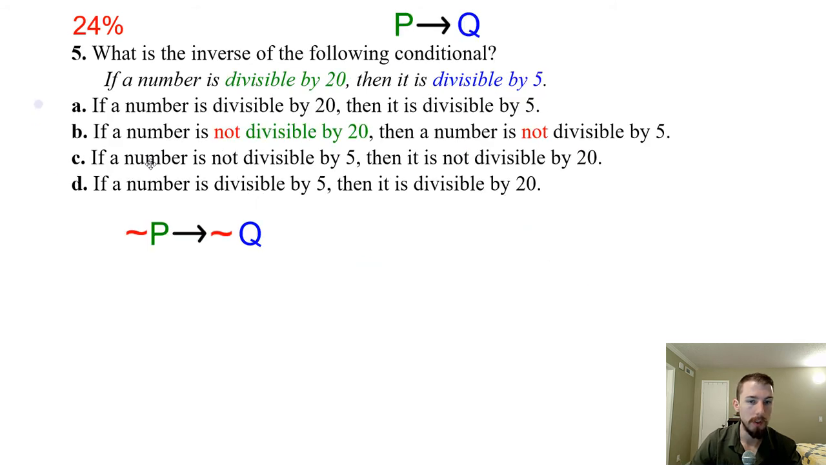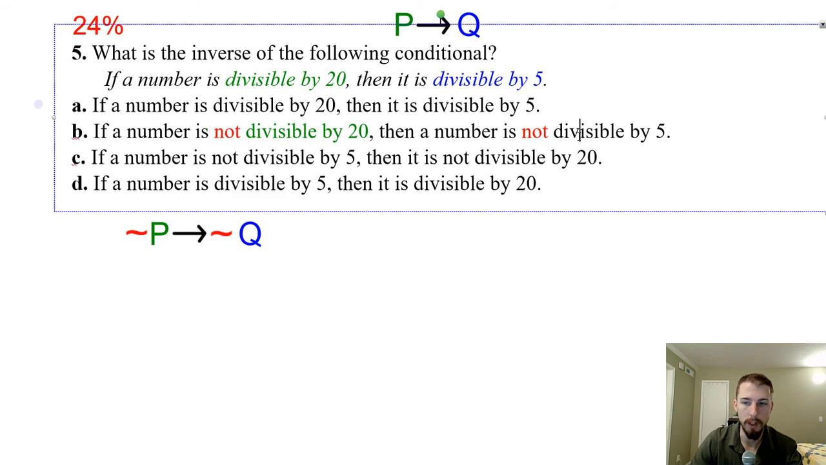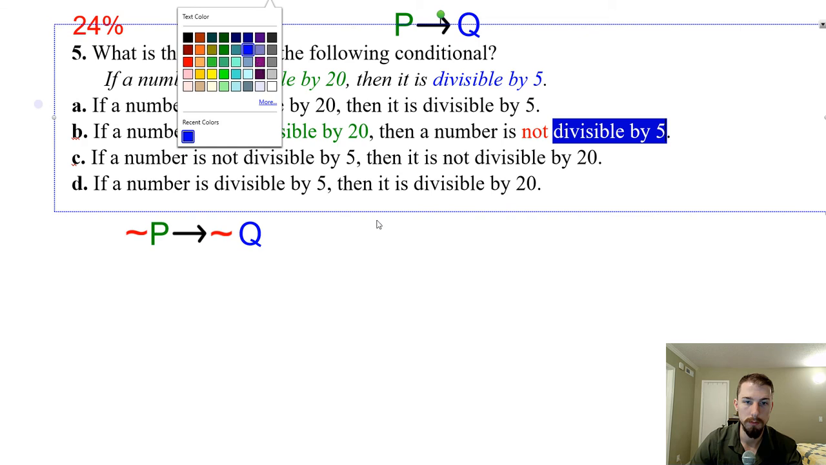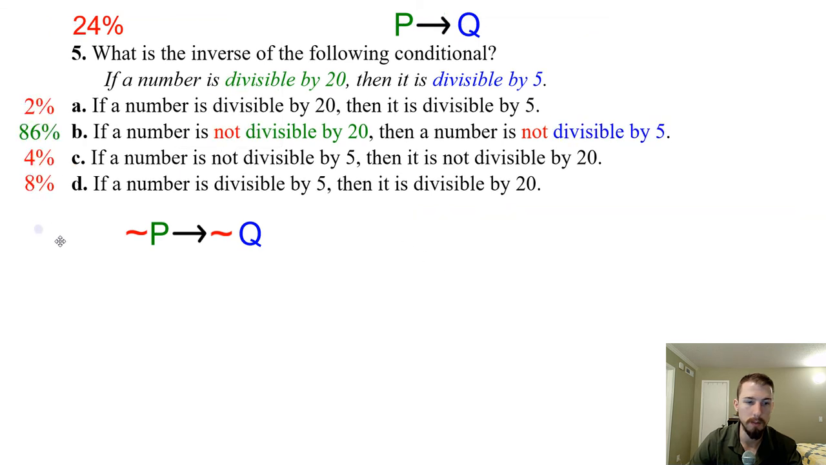Good. What's the inverse of the following conditional? So if a number is divisible by 20, then it's divisible by 5. So the inverse is when we negate it. So we're going to keep the order the same. We're just going to put nots in front of it. So that would be if it's not divisible by 20, then it's not divisible by 5. I should have color coded that one. It bugs me. All right, so our answer is B as in Bravo. Good job.